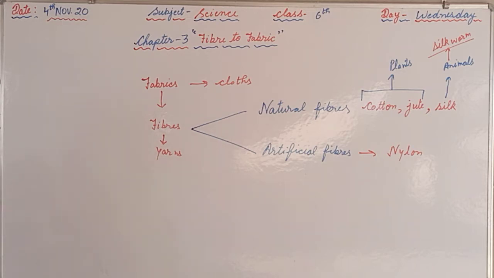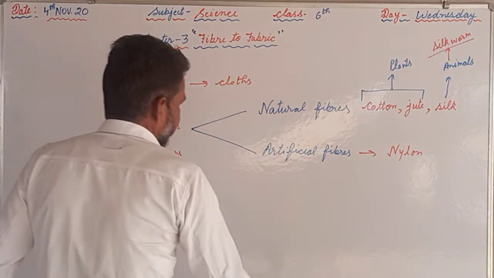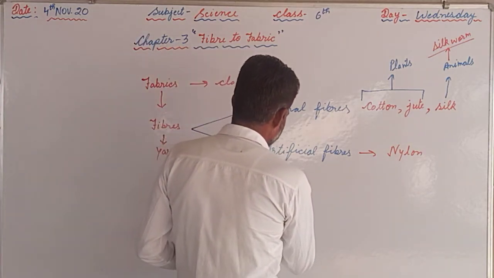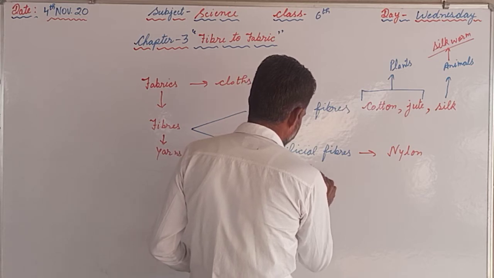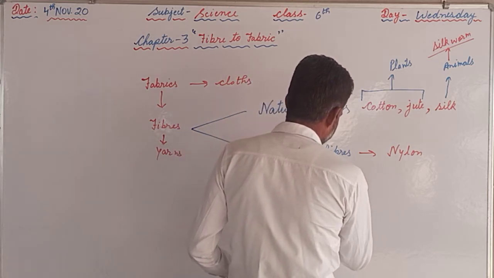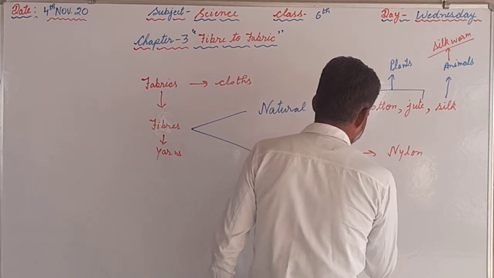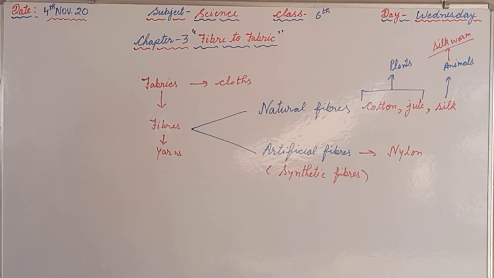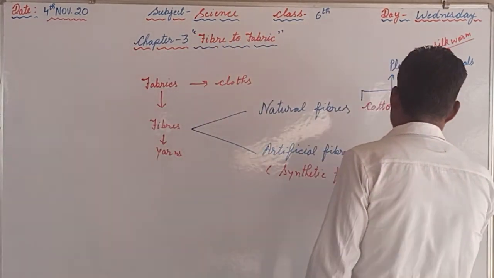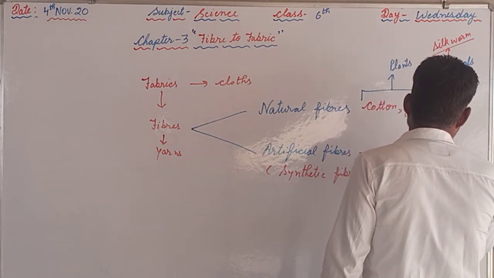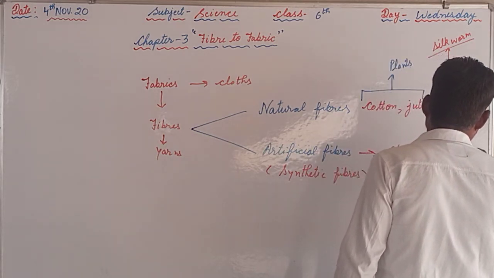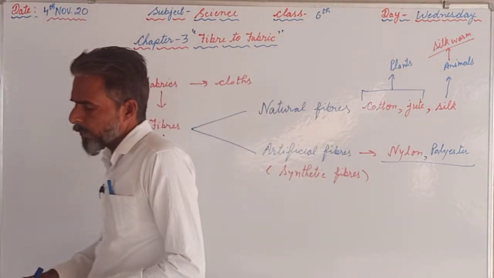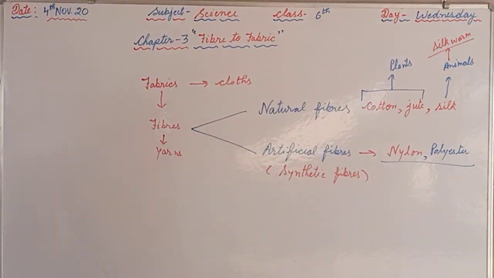And the second name for the artificial fibers is synthetic fibers. These are also known as synthetic. Nylon as well as polyester. These are two examples of synthetic fibers or artificial fibers.